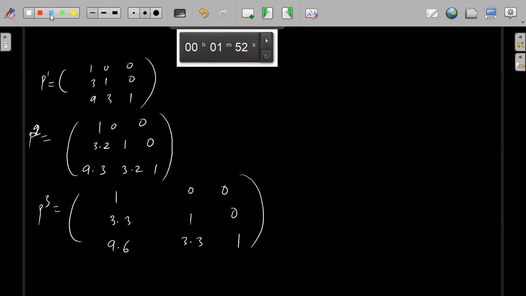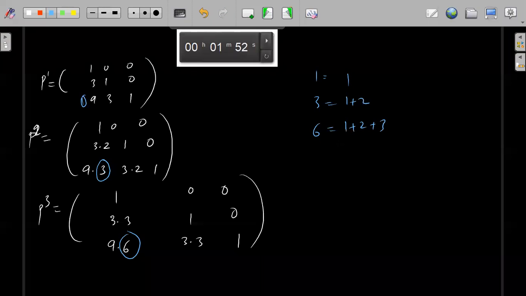Now the thing is, you should be observant enough that from here we are getting 1, from there I'm getting 3, and from there I'm getting 6. If you remember 136, how we got 136 somewhere else also. 136 we'll get when we have 1, which is the sum of first 1. 3 we will get as 1 plus 2. 6 we will get as 1 plus 2 plus 3. Then next we will get 10, which is 1 plus 2 plus 3 plus 4. And then we'll get 15, which is 1 plus 2 plus 3 plus 4 plus 5, right?